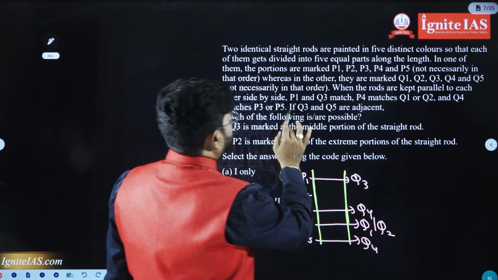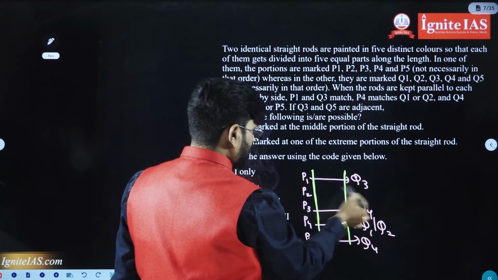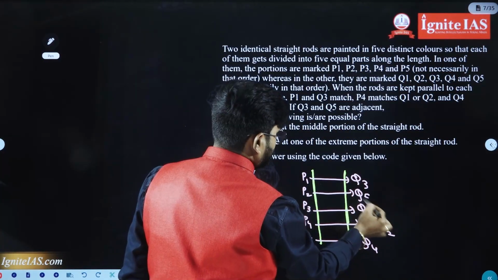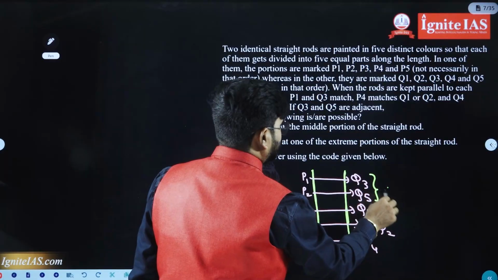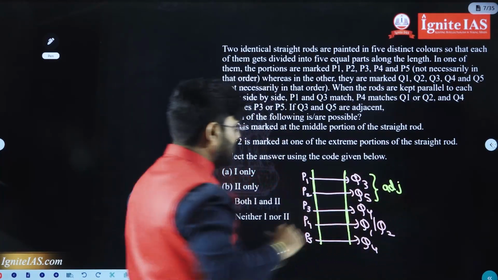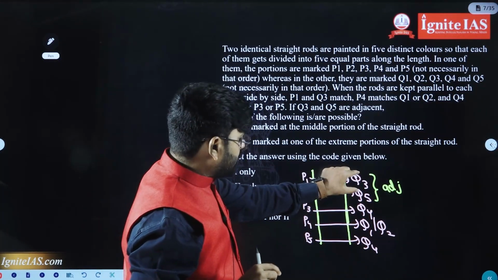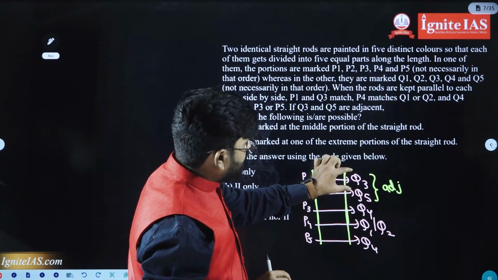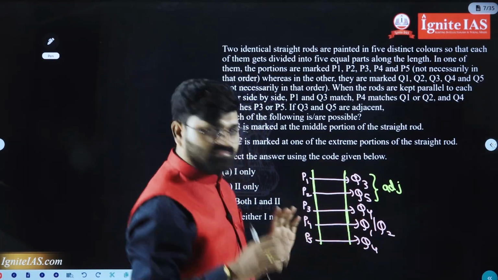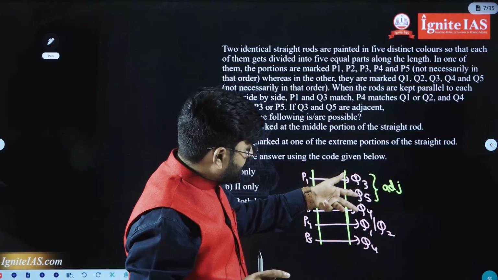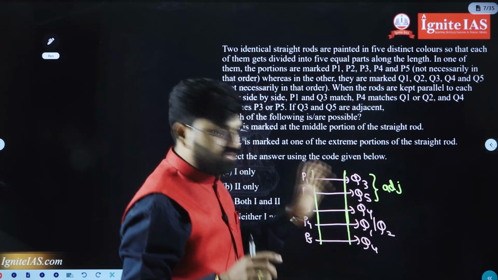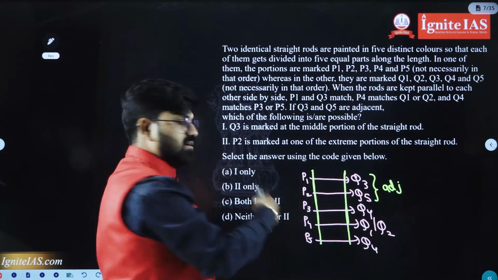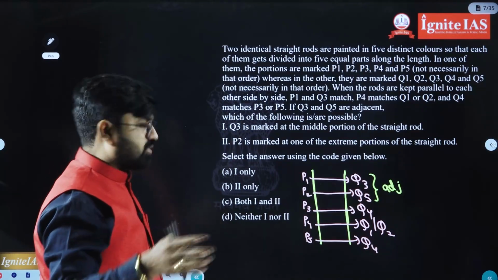Next, Q3 and Q5 are adjacent. Of course Q3 we have taken here, Q5 adjacent, so these two are adjacent. If you take Q3, Q5, it must be adjacent: you can take it here or next to or next to. But we can change the remaining places accordingly.